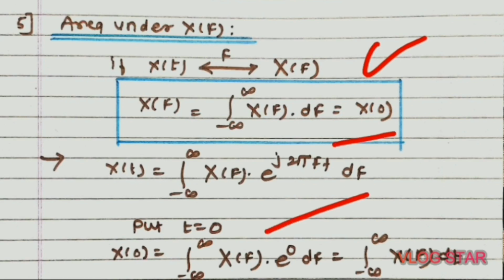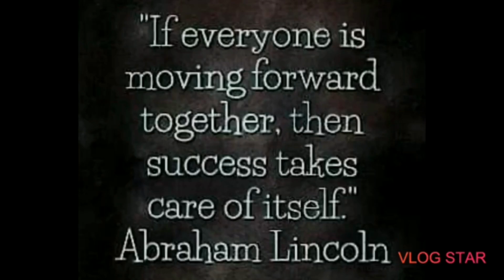So here by the definition of inverse Fourier transform, x of t is equal to the integral from minus infinity to plus infinity of x of f into e raised to j 2 pi f t into df. Substitute value of t is equal to 0. Then the equation becomes x of 0 is equal to the integral from minus infinity to plus infinity of x of f into e raised to 0. The value of e raised to 0 is 1. So the equation becomes the integral from minus infinity to plus infinity of x of f into df. The right hand side of this equation is the area under x of f. Hence the property is proved.